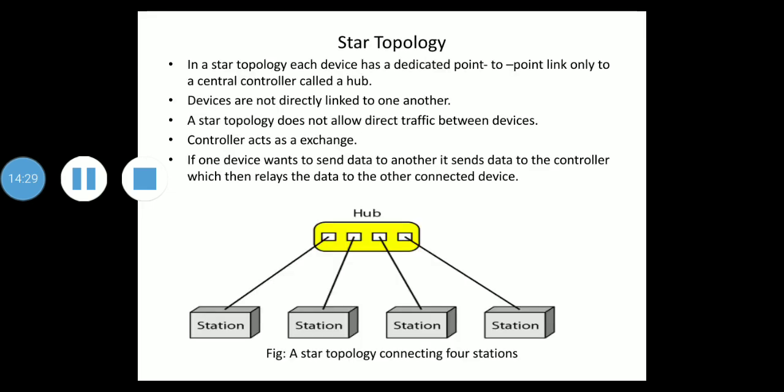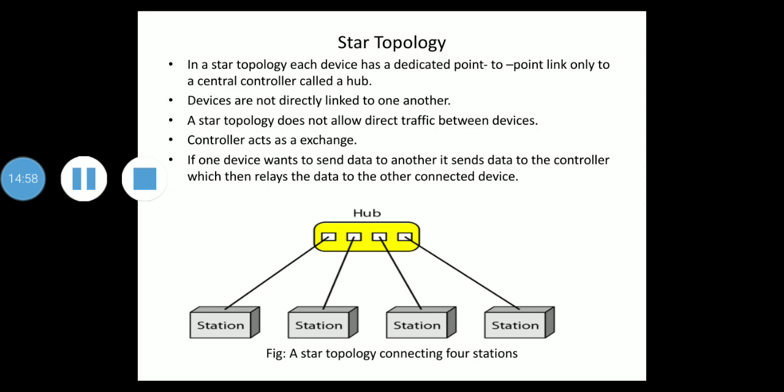Next, we'll see about star topology. So, this is a diagram representing a star topology connecting 4 stations. You can see the 4 stations which are connected to a central controller called hub. So, in a star topology, each device has a dedicated point-to-point link only to a central controller, which is usually called a hub.